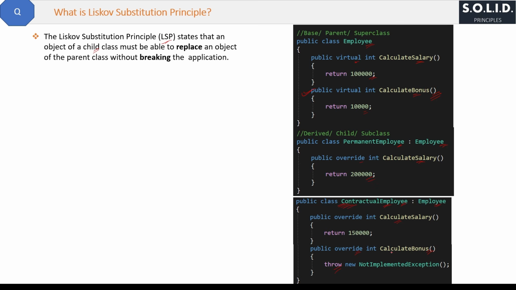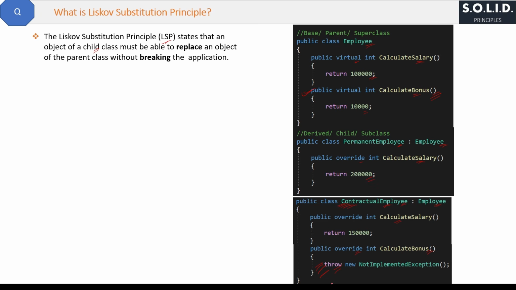Which we do not want, because as per the rule of the ContractualEmployee class, it should not be able to call bonuses, right? So to stop that, we have to override this method here and throw the error. Now if someone creates an object of this ContractualEmployee class and calls the calculate bonus method, they will get this error, right?